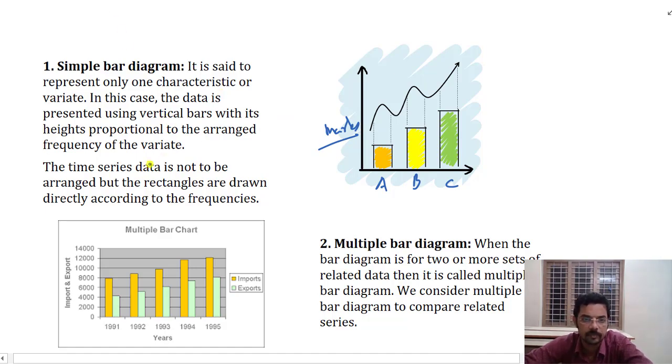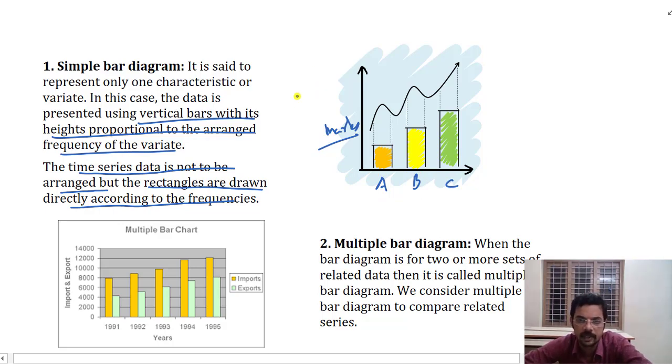In this case, the data is presented using vertical bars with heights proportional to the frequency of the variable. The time series data is not arranged, but the rectangles are drawn directly according to the frequencies. Usually time is taken as the variable here, or in this case, the different students or subjects.